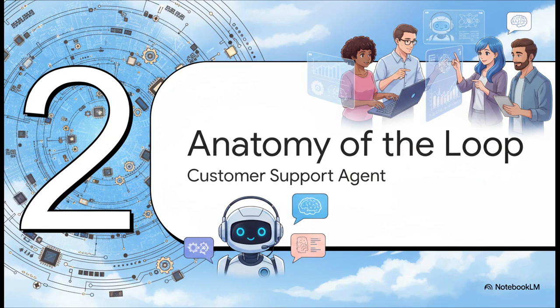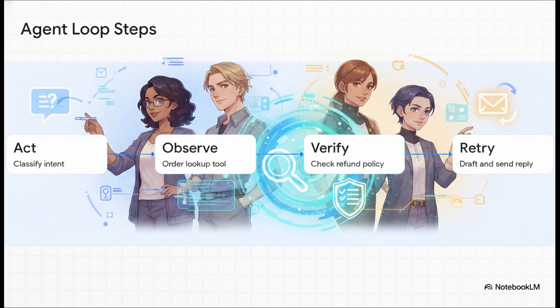Section 2. Anatomy of the loop, the AI customer support agent. Let's make these abstract concepts a bit more concrete by thinking about an AI customer support agent handling orders and refunds. The absolutely crucial thing to understand here is that a production agent is not a single-point reply generator. It operates in a continuous cycle. Let's say a message comes in asking for a refund.